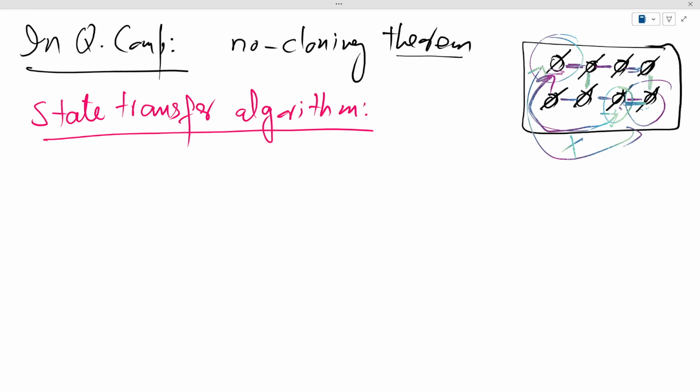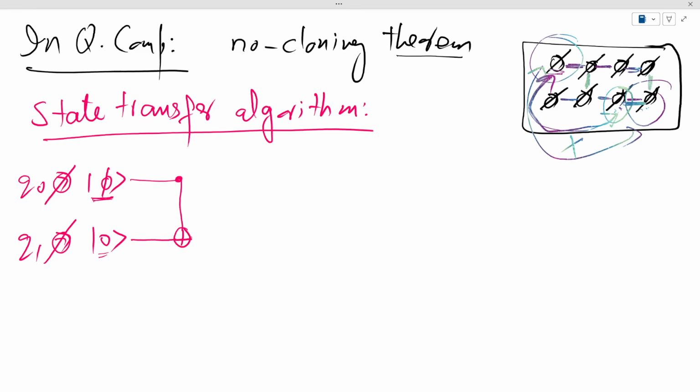And the problem that we have is this: suppose I have this qubit q0, and it has a certain state phi, and then there's another qubit, let me call it q1, and suppose it is initialized to some state 0, and we want to transfer this state to this qubit. And we don't care what happens to this, because we know that in general we can't preserve this state. So a simple algorithm that can do this job is this.